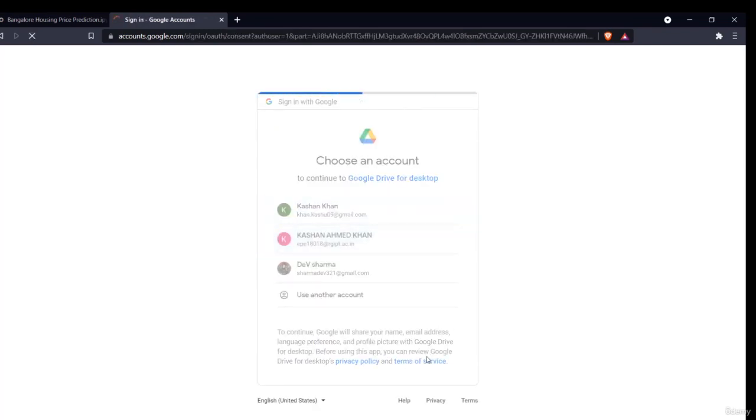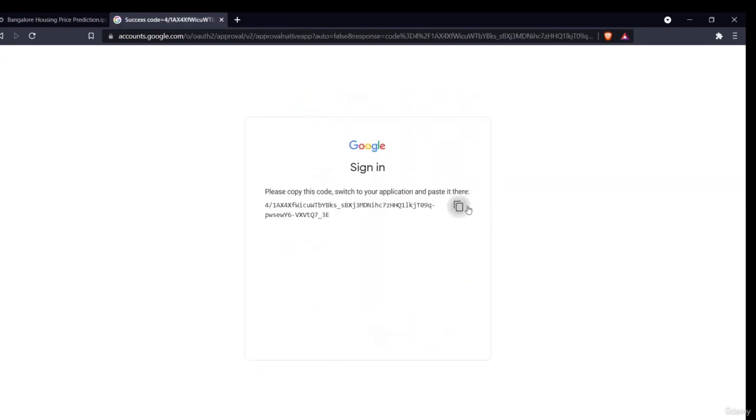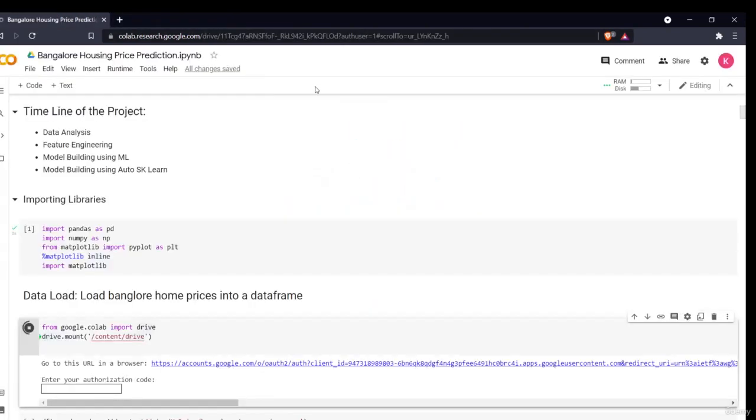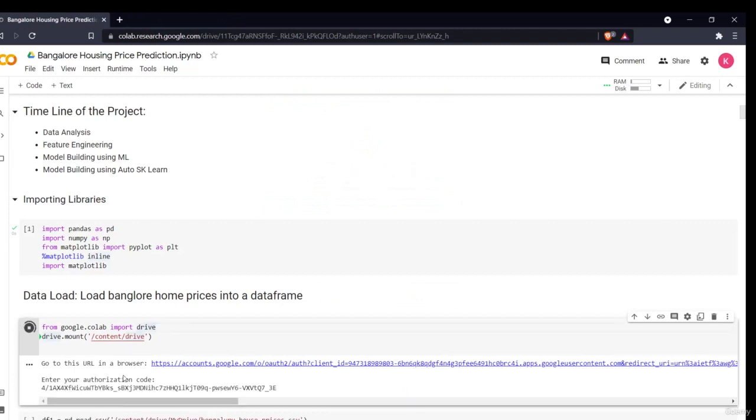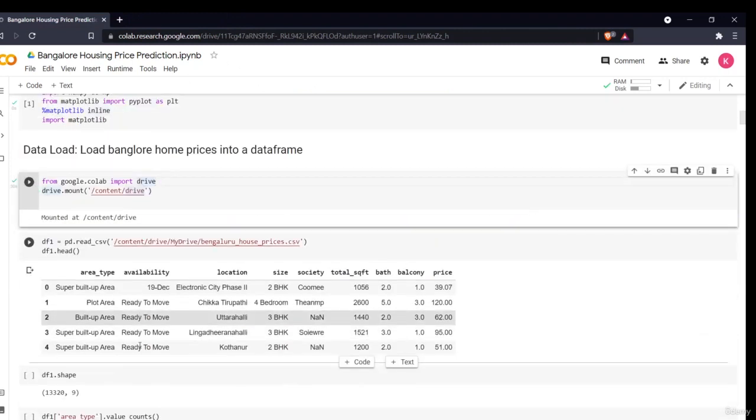Select an account, press enter or press sign in, and it will give you an authorization link. You have to copy this link, and basically this is the authorization code. Copy this code and paste it here, press enter. Now it's that easy. You have to just import your file in your Google Drive, then mount your drive, as it is saying, mounted at content drive.